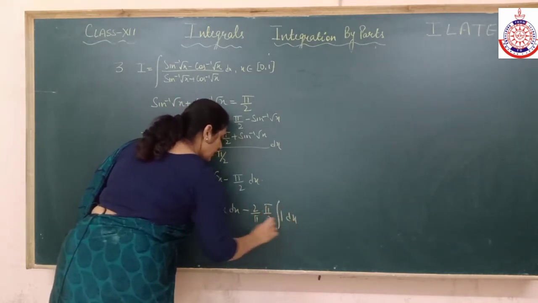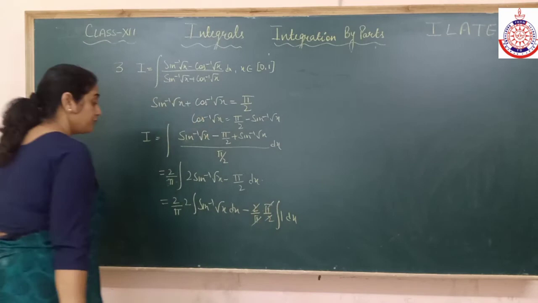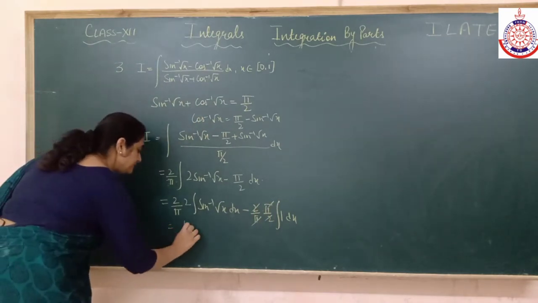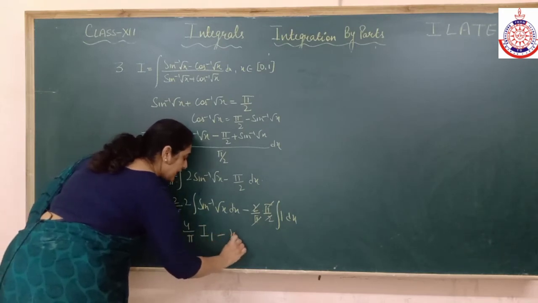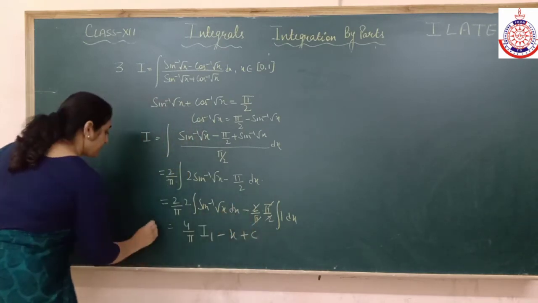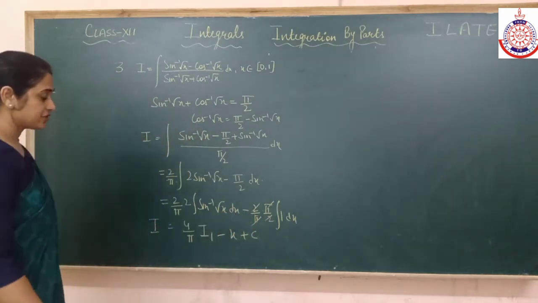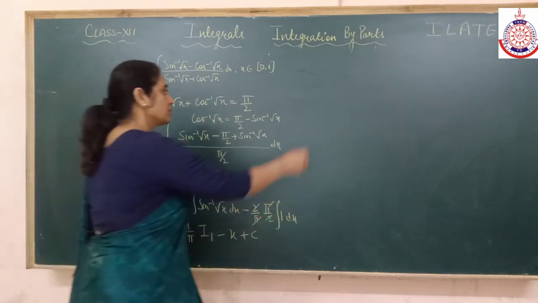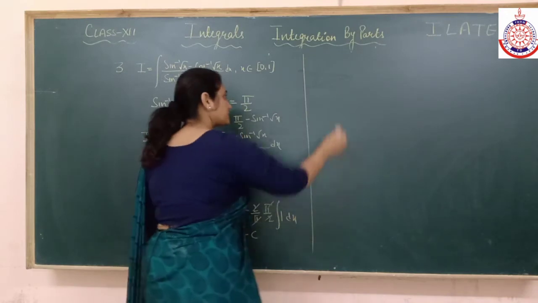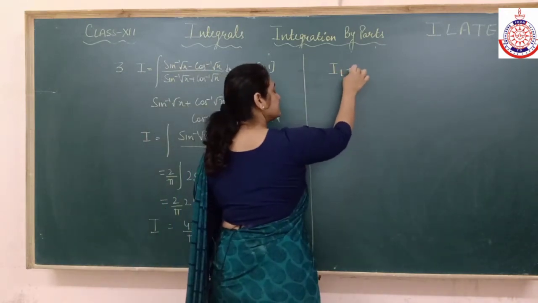The 1 is cancelled. We know the integration of 1, and this I am treating as I1 because I have to find out the integration. Alright, I need to find out what is I1.